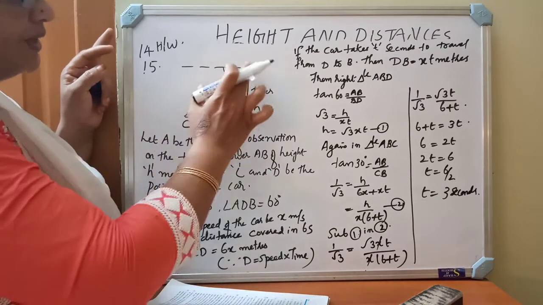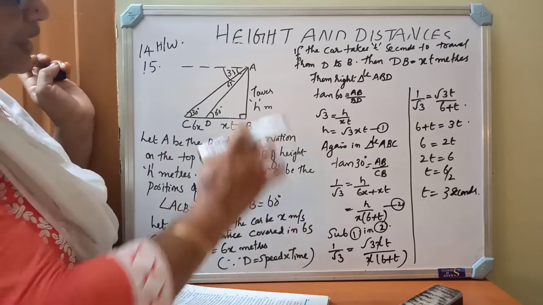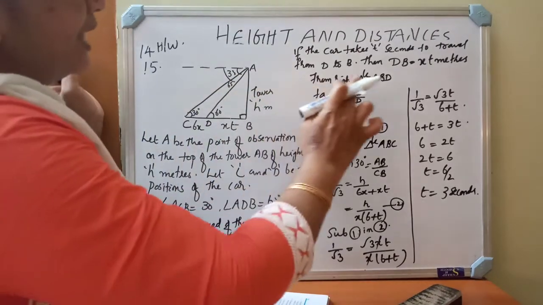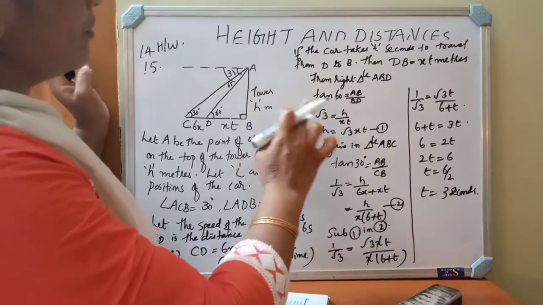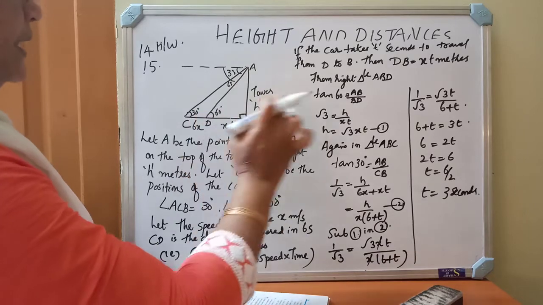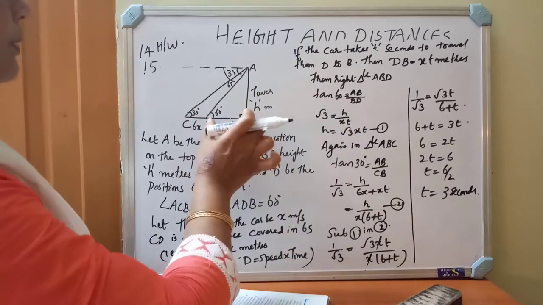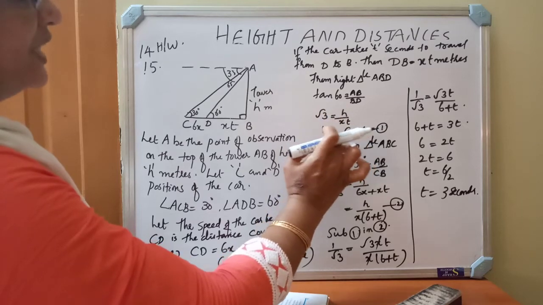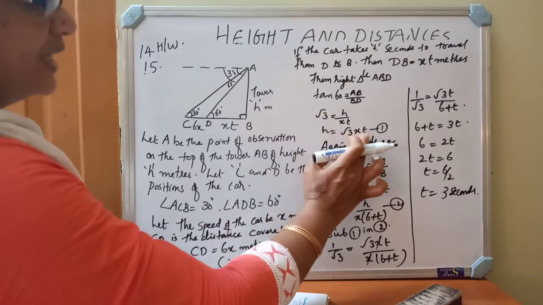So we will have two right triangles. What are the two right triangles? First we are considering right triangle ABD. Tan 60 is equal to AB by BD, that is root 3 is equal to h by xt. So h is equal to root 3 xt.